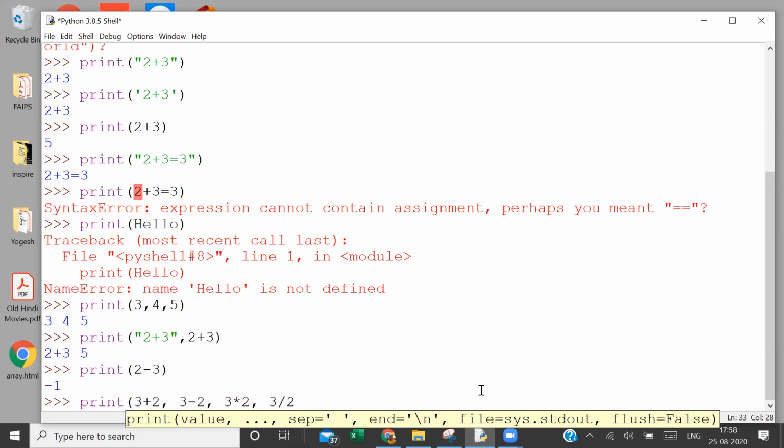Now there are some special operations also. What are those? Double slash. I will explain what it is. Percentage. Percentage is not percentage. Okay, it performs something else. Let us see what it is. And then double star.